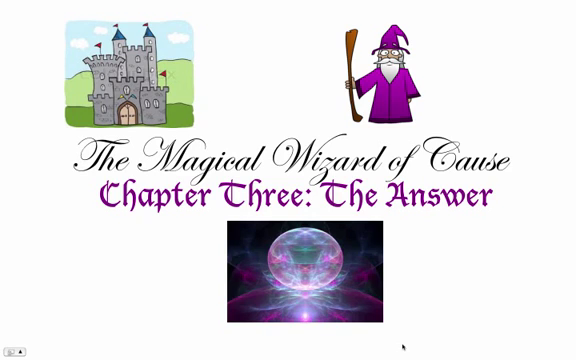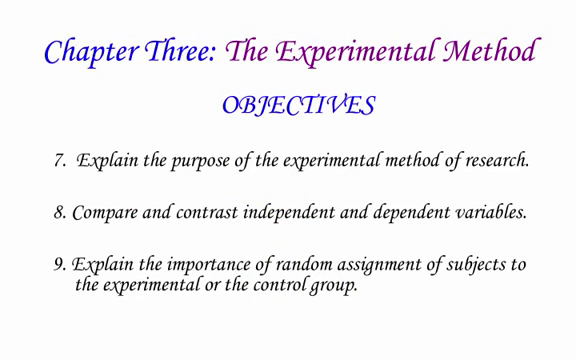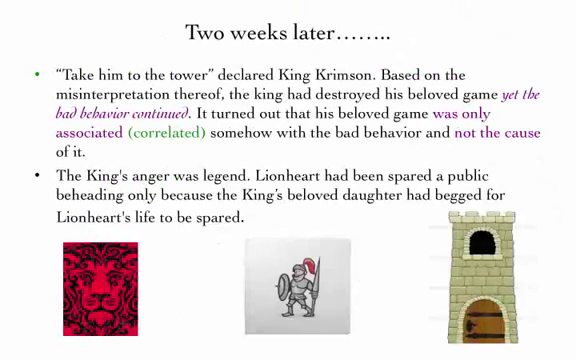Chapter 3, The Answer. The experimental method. Objectives. Explain the purpose of the experimental method of research. Compare and contrast independent and dependent variables, and explain the importance of random assignment of subjects to the experimental or the control group.